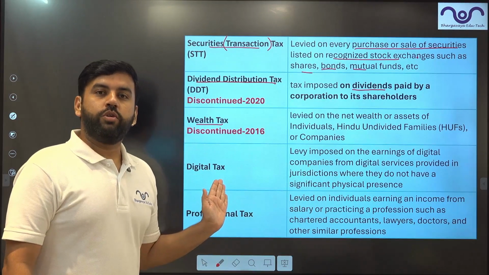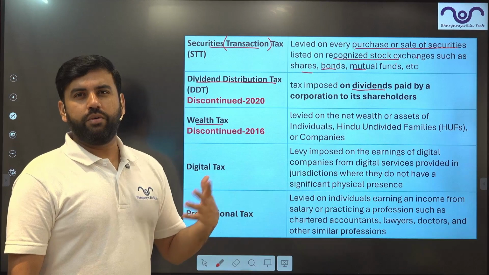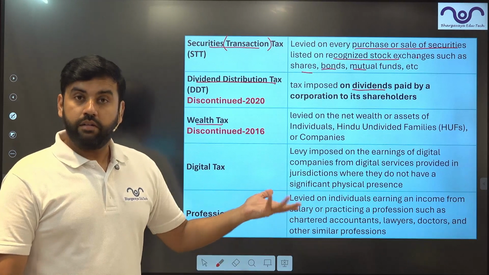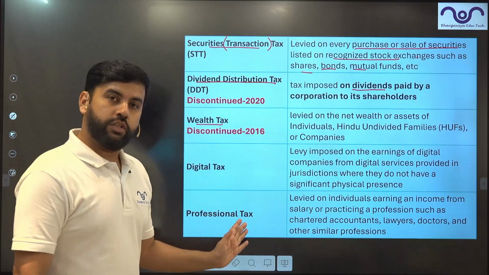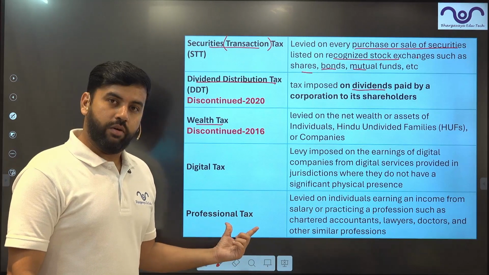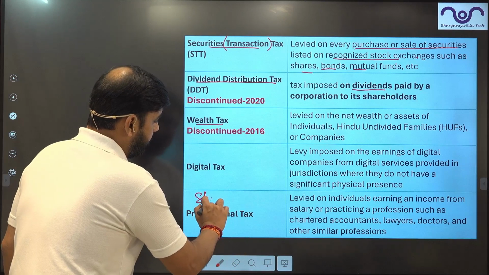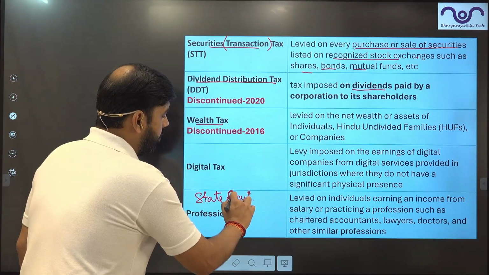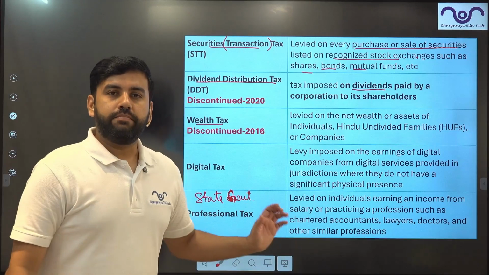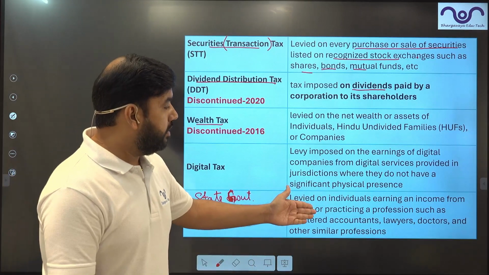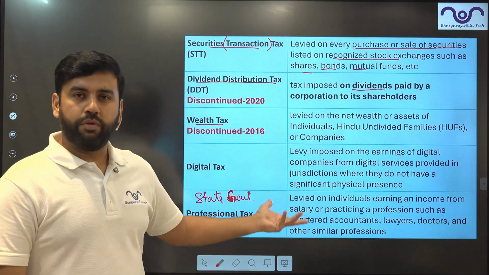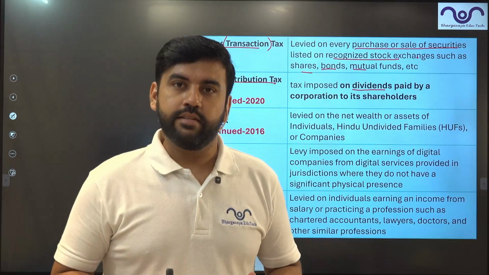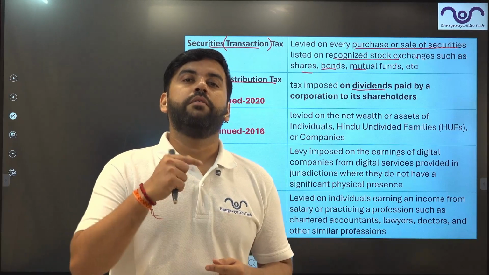Digital tax is imposed on digital services like YouTube and Facebook, they are providing too much advertisement these days. So they are earning from that, so they should pay tax. And professional tax. Now this is collected by the state government, let me tell you that. It is a fixed amount, right? It is paid by professionals like chartered accountants, lawyers, doctors and others who are charging for their services.